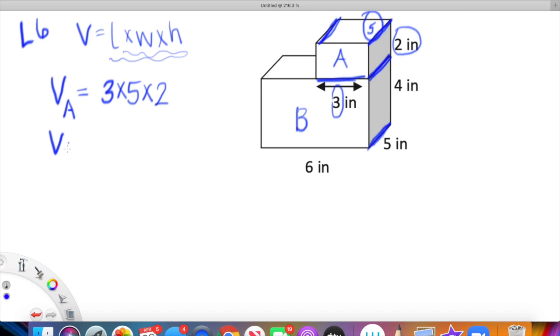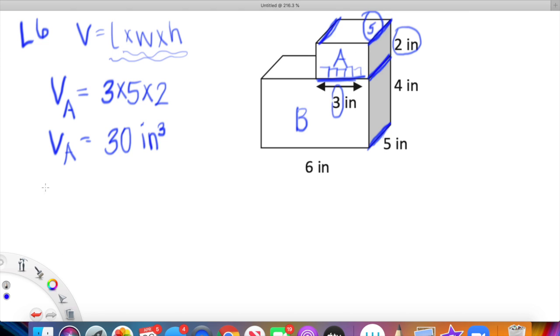So the volume of A is going to give us 3 times 5, which is 15, and then 15 doubled is going to be 30. So the volume of A is 30 inches cubed. Keep in mind our unit is cubed because we're talking about cubes. Essentially, we're talking about how many cubes fill up that prism A.